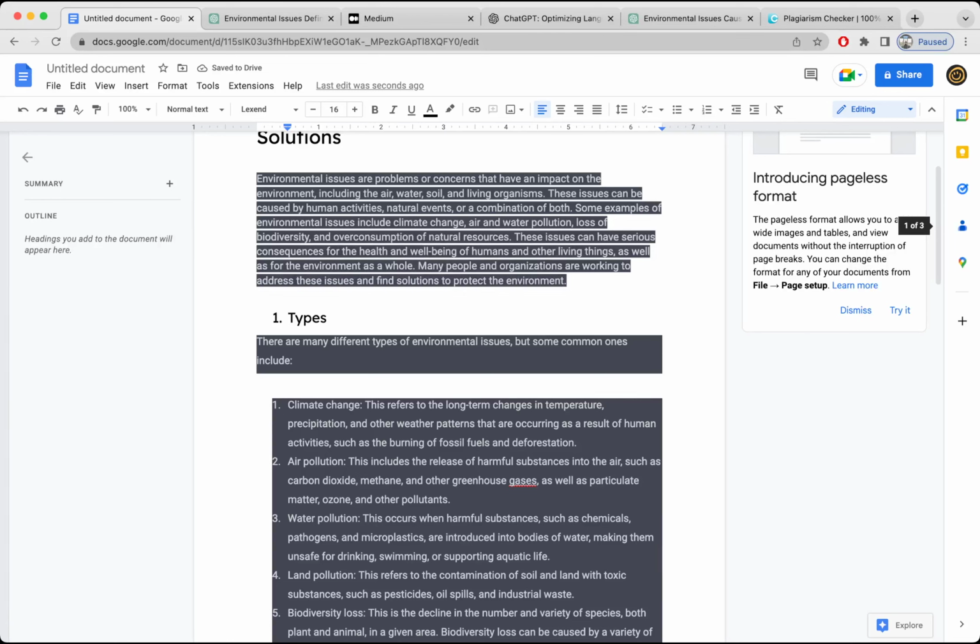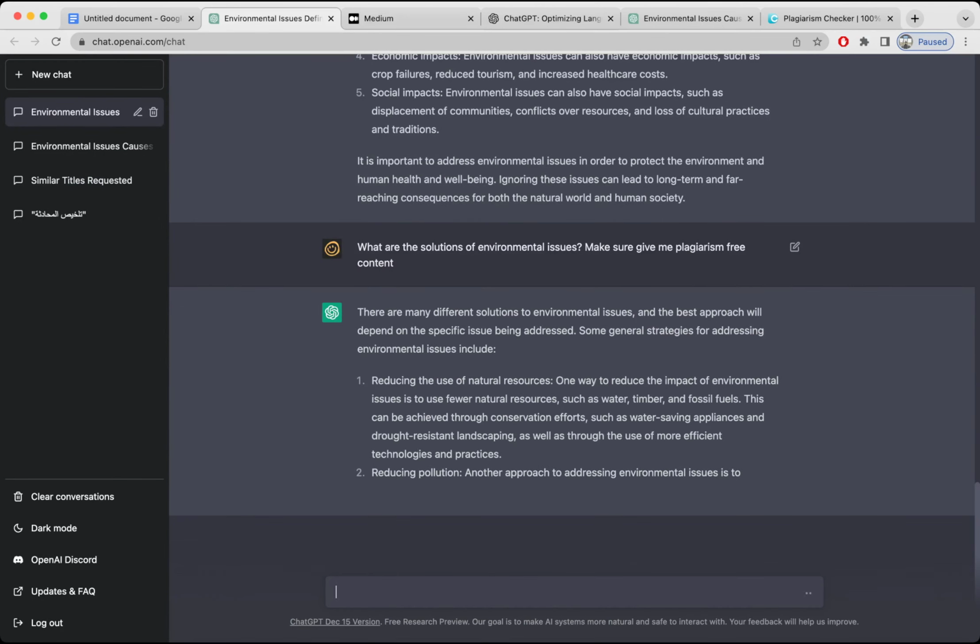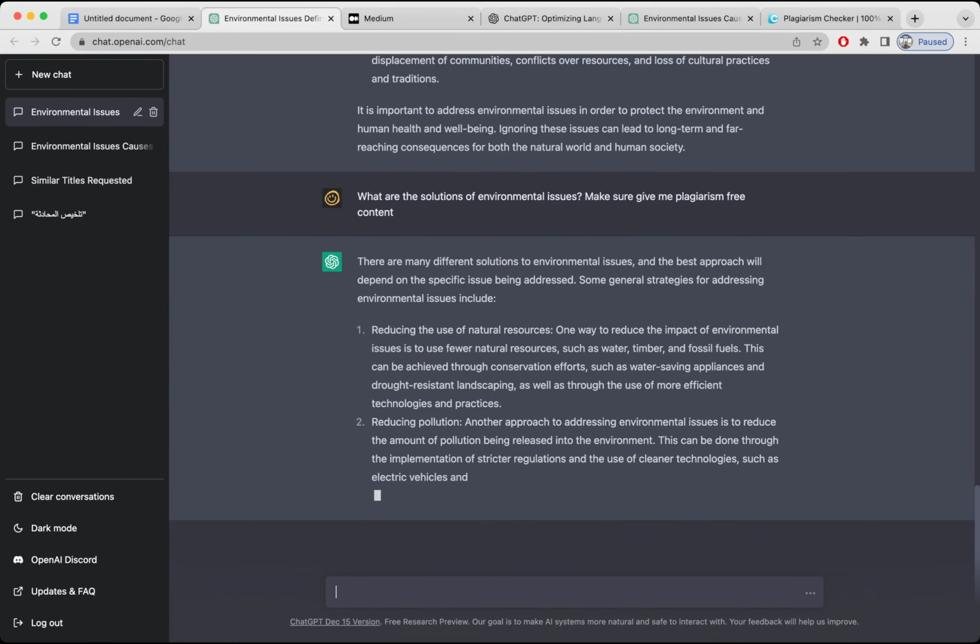Number one, reducing the use of natural resources, reducing pollution, protecting and restoring ecosystems, promoting sustainable practices, increasing awareness and education. Yeah, I think that's the most important one. I'm going to copy this.